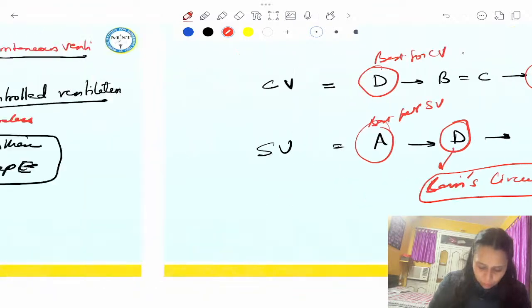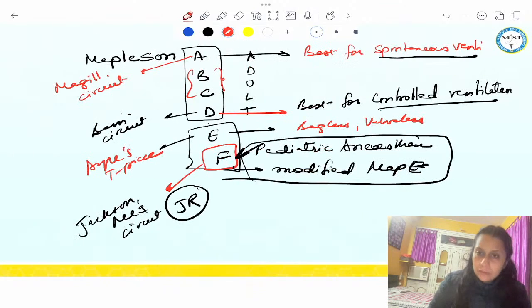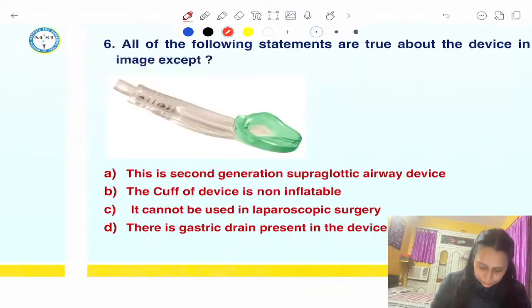Okay, so this is all about our Mapleson circuit. Any question asked on Mapleson circuit would be covered from what we have just now discussed. So this is all about Mapleson circuit. Coming on the next question.